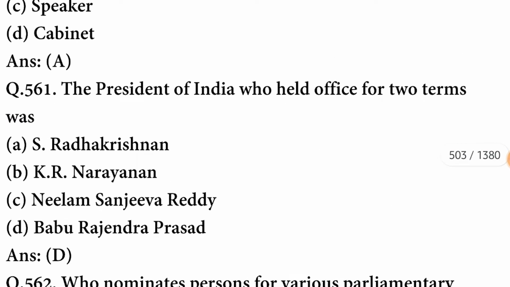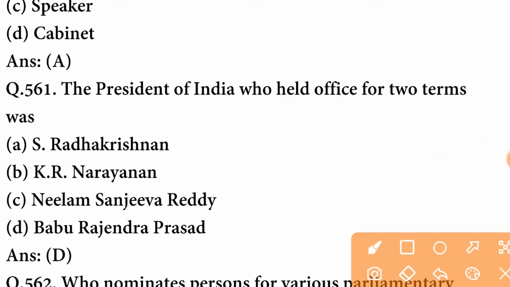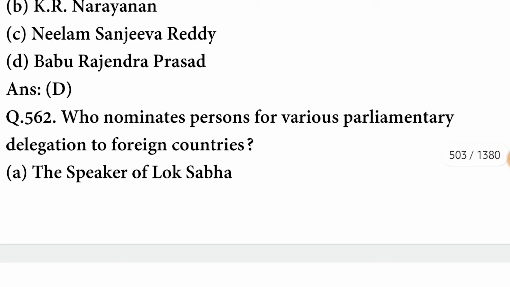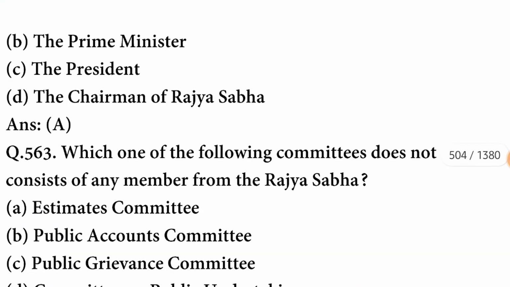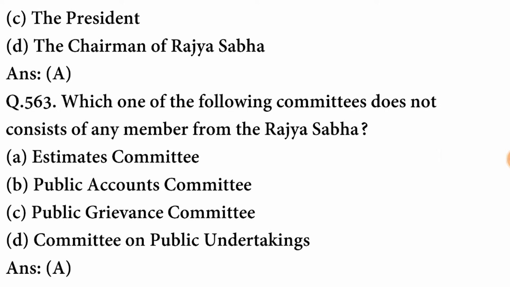The President of India who held office for 2 terms was Babu Rajendra Prasad. Who nominates persons for various parliamentary delegations to foreign countries? It is nominated by the Speaker of Lok Sabha. Which one of the following committees does not consist of any member from Rajya Sabha? The committee is the Estimates Committee.